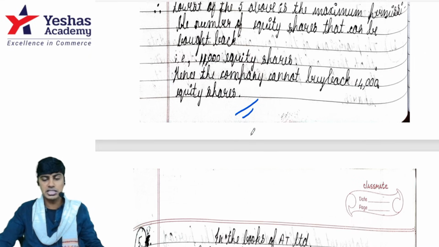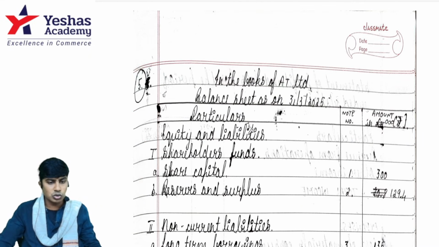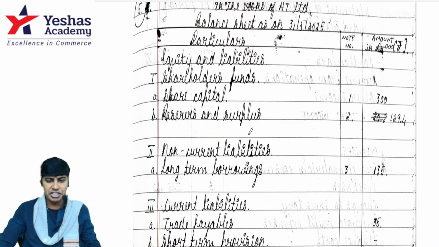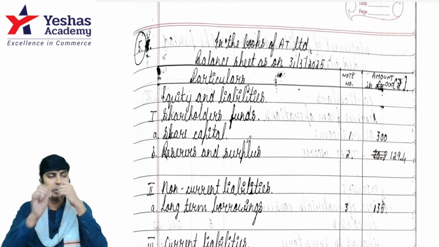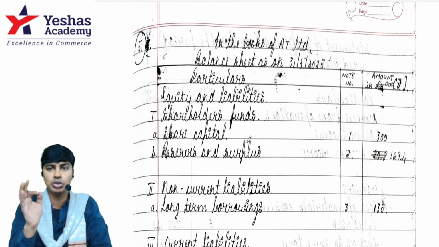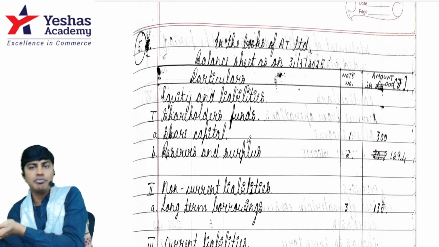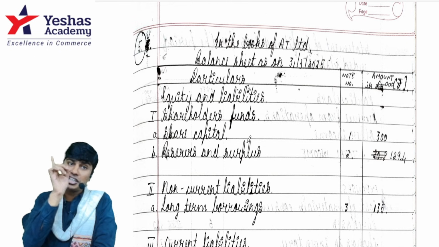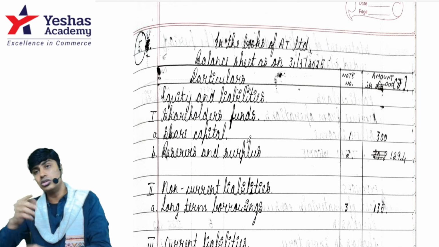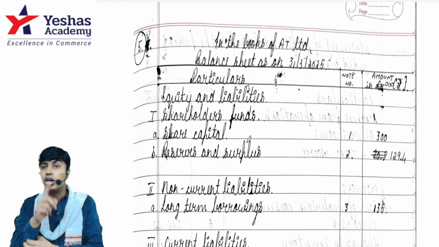Whenever the question asks you to, you should definitely write a conclusion. Don't skip that. Balance sheet based question, like I mentioned, when you prepare a balance sheet based financial statements question, a balance sheet followed with notes to accounts is required. You might need some working notes also, but remember, the balance sheet is your answer. Notes to accounts and working notes are part of the answer, not the answer.